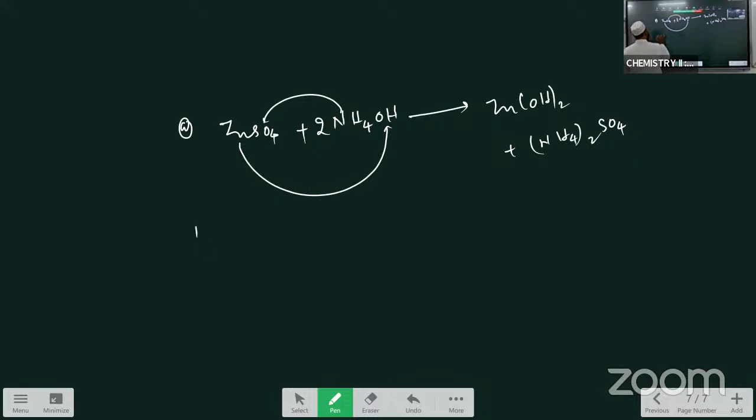And the second one, how this ammonia reacts with copper sulfate, CuSO4.